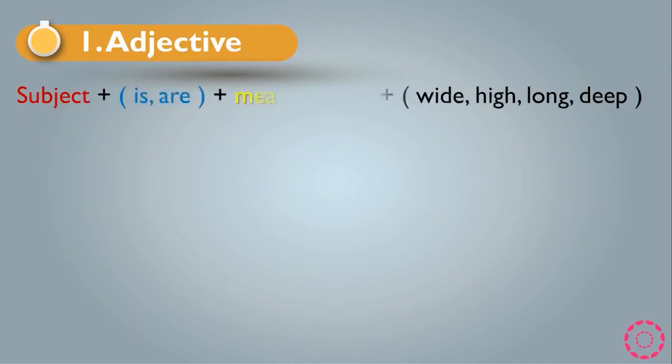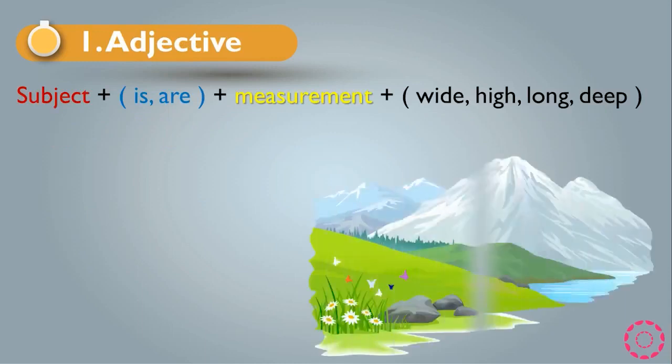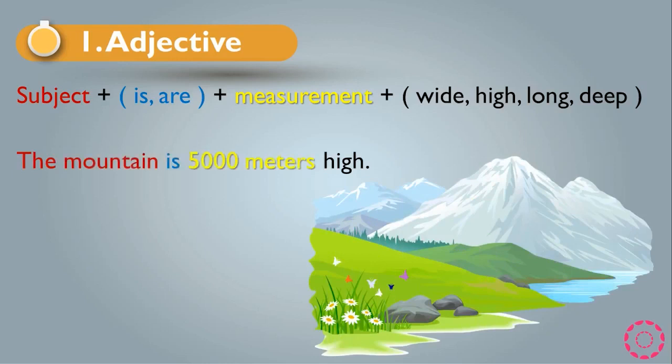First of all, we have adjective. This is the rule for adjective: subject plus is or are plus measurement plus the words wide, high, long, or deep. For example, the mountain. The mountain is the subject. As you see, we have is because the mountain is singular, and the measurement, which is 5,000 meters, and also the last one, which is high. So this is called the stating dimension. So we will measure the highness of the mountain, and we can say the mountain is 5,000 meters high.